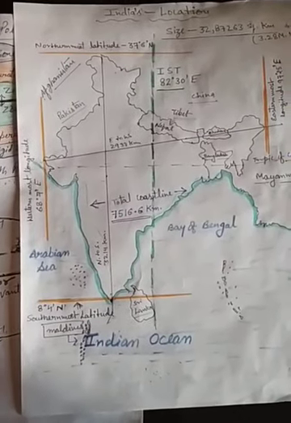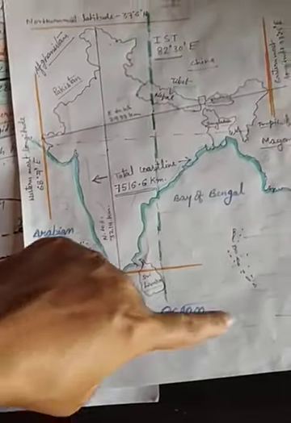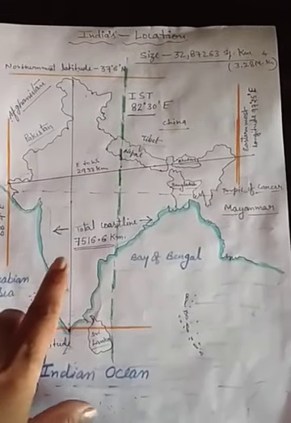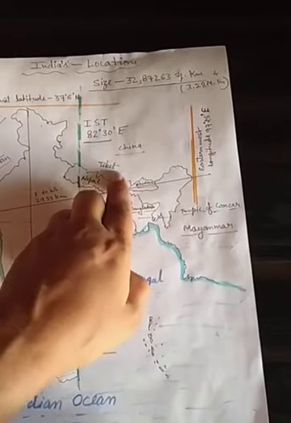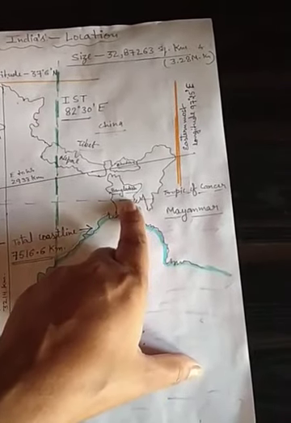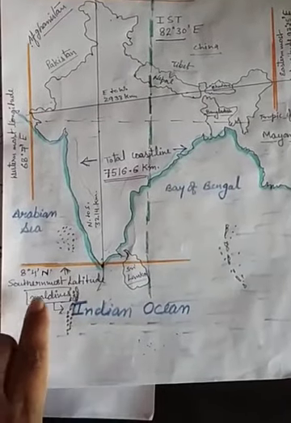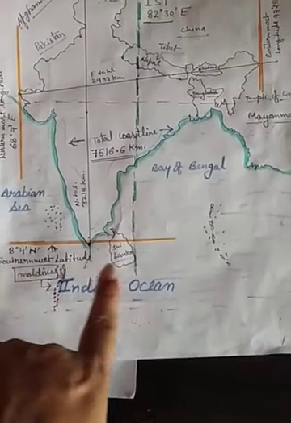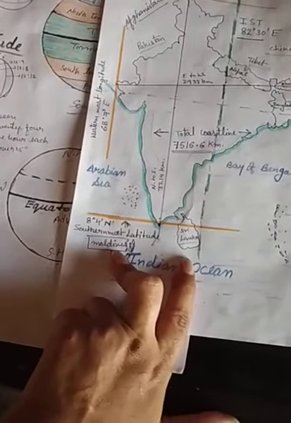One more thing I am showing you here: all the neighboring countries of India. In the north you can see Nepal, Tibet, China. Then on the eastern side we are counting Bangladesh and Myanmar. In the southern part we have Sri Lanka and Maldives, which are island countries. Sri Lanka and Maldives are the two basic island neighbors of our country India.